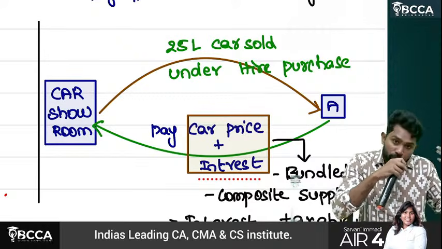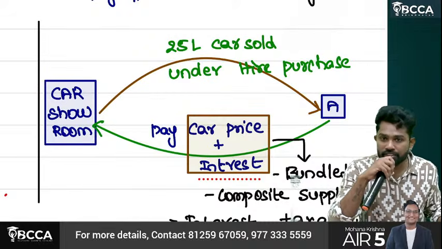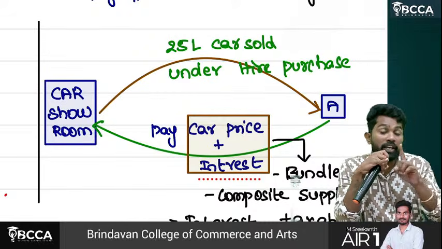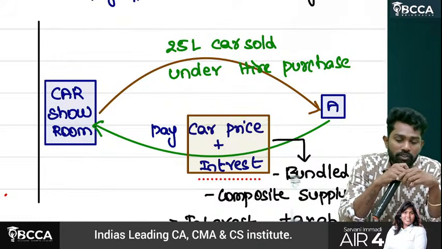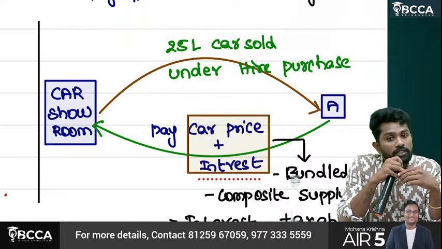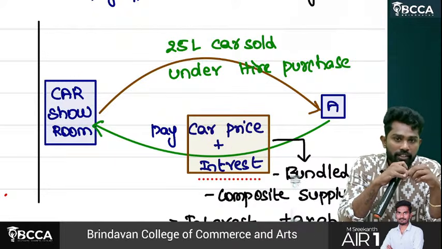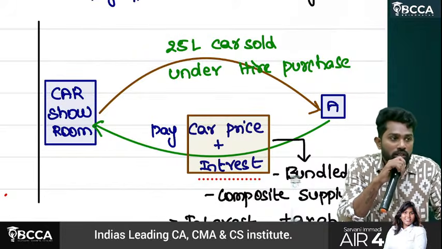But to attract more customers, you are even allowing them to pay in installments. So your main activity is selling cars. The incidental activity is earning interest. So it is a composite supply, and selling cars is the predominant activity. So the tax rate applicable on the car has to be levied on the total bundle.